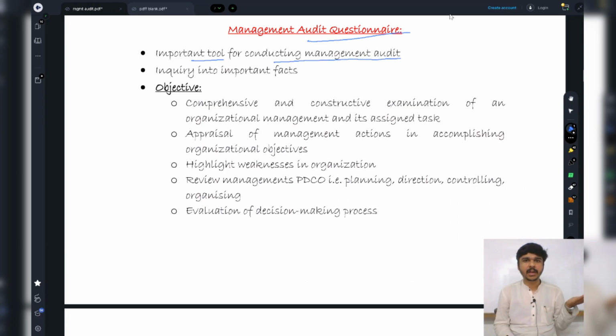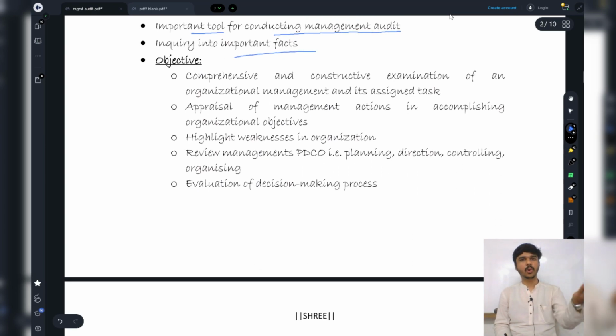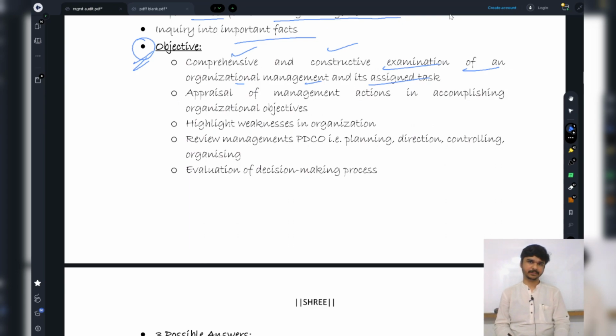Thereby, I will take a paper and I will go to the manager, or I will go to Mr. Virat Kohli and will ask him certain questions, right? This is an inquiry into some important facts. Now, Mr. Virat Kohli will answer yes, no, or not applicable. What is basically the purpose or objective of this tool? The first one is comprehensive and constructive examination of an organizational management and its assigned task. The first basic thing. Second, appraisal of management actions in accomplishing organizational objectives.